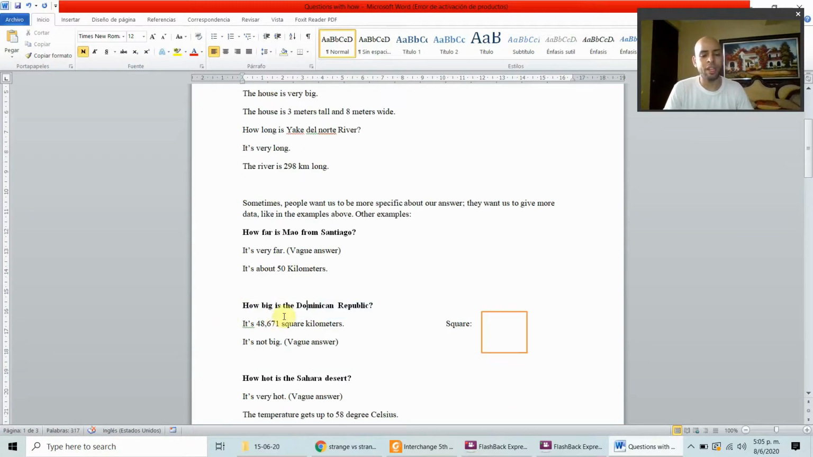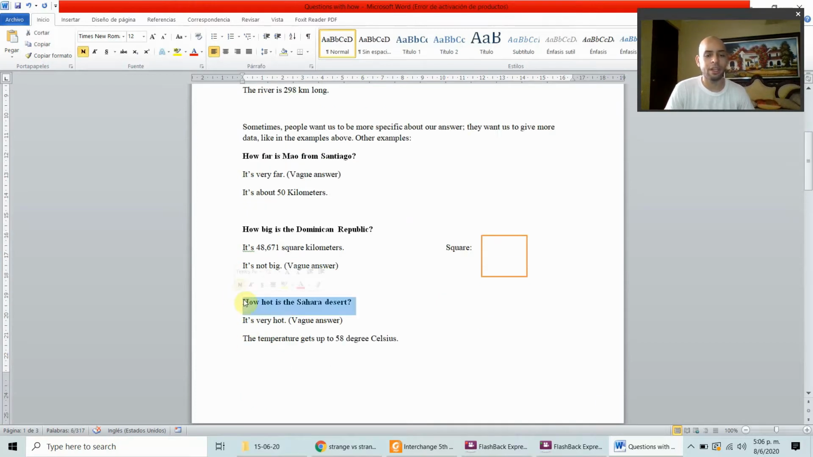How big is the Dominican Republic? Well, it's not big. It's a big answer. Okay, it's not big. But can you be more specific? Well, it's 48,671 square kilometers. And for those who don't know, square, this is a square. And this is a measurement unit used. Square kilometers.